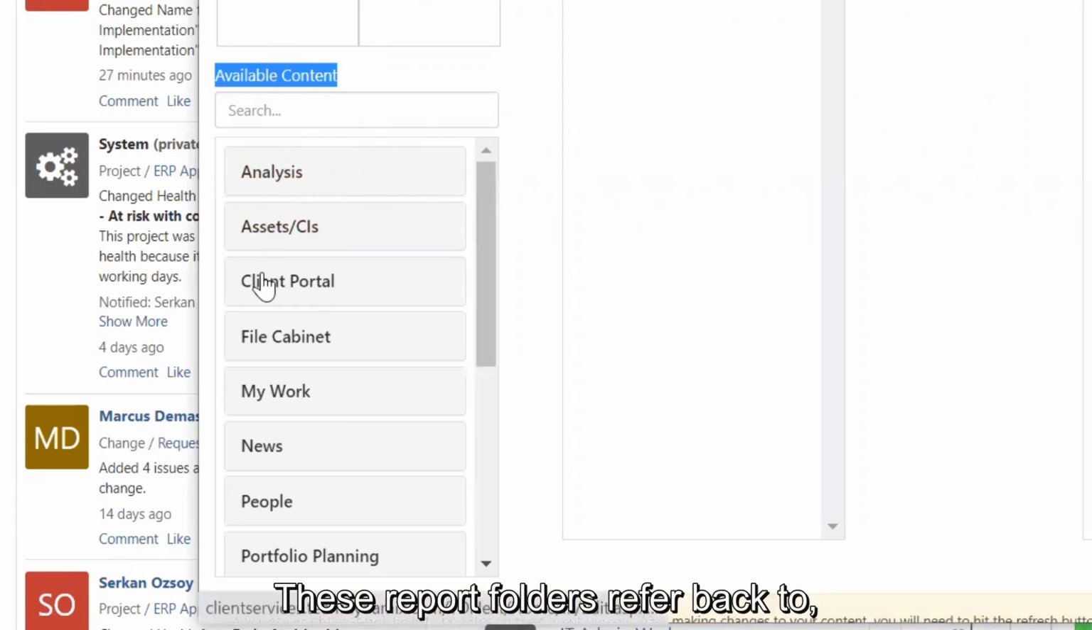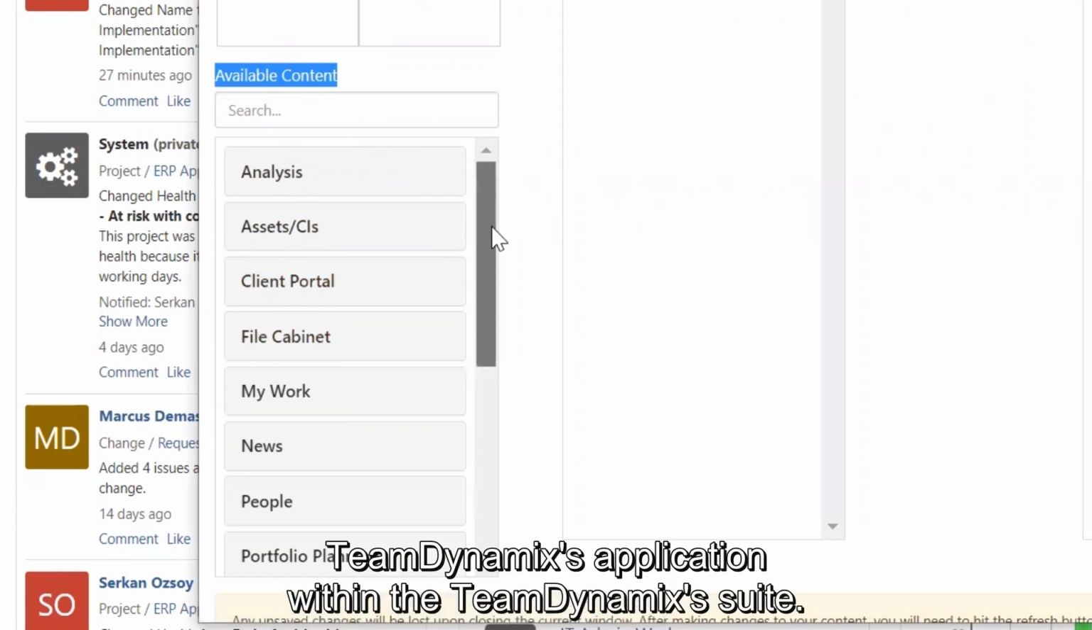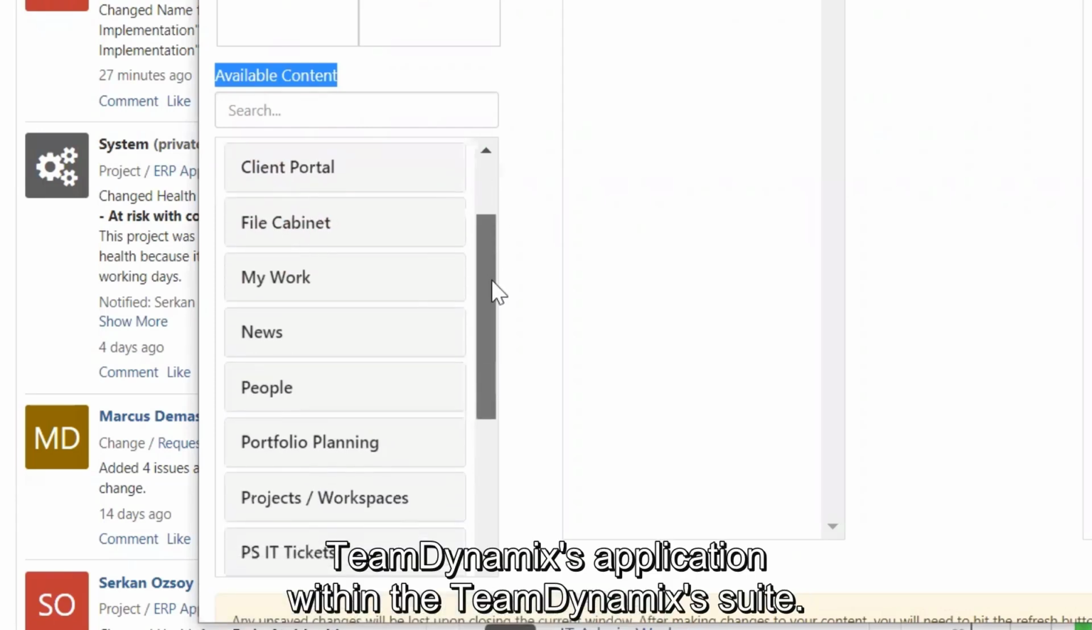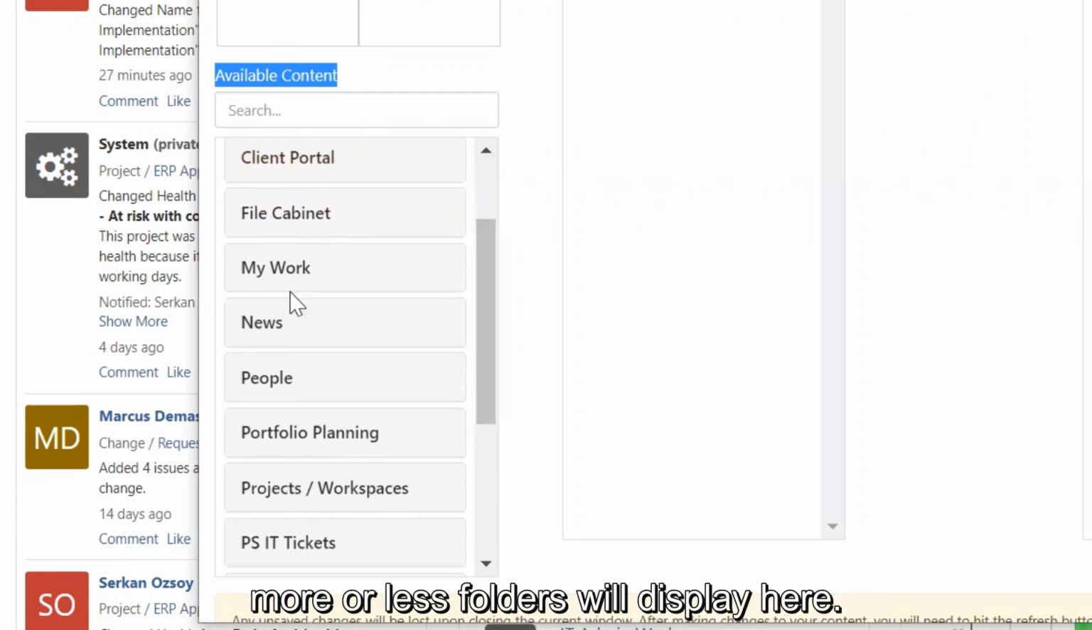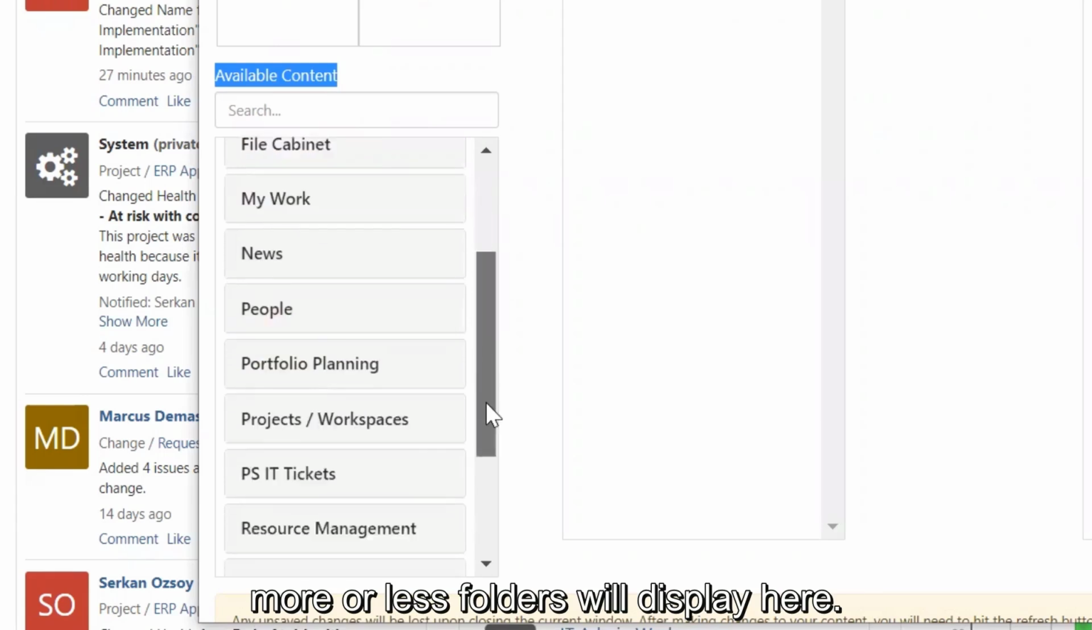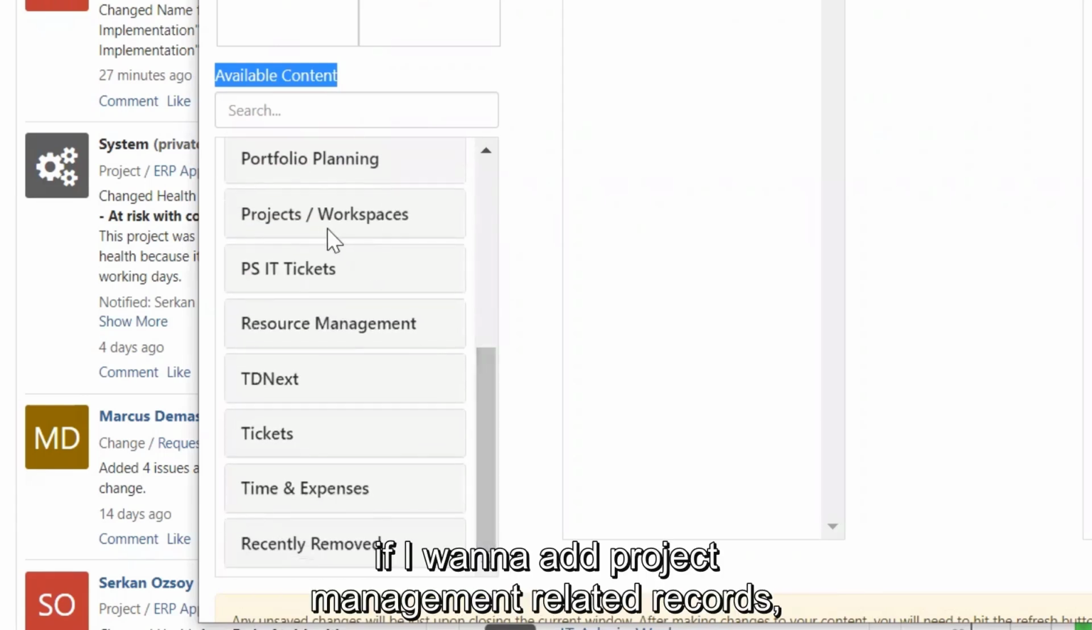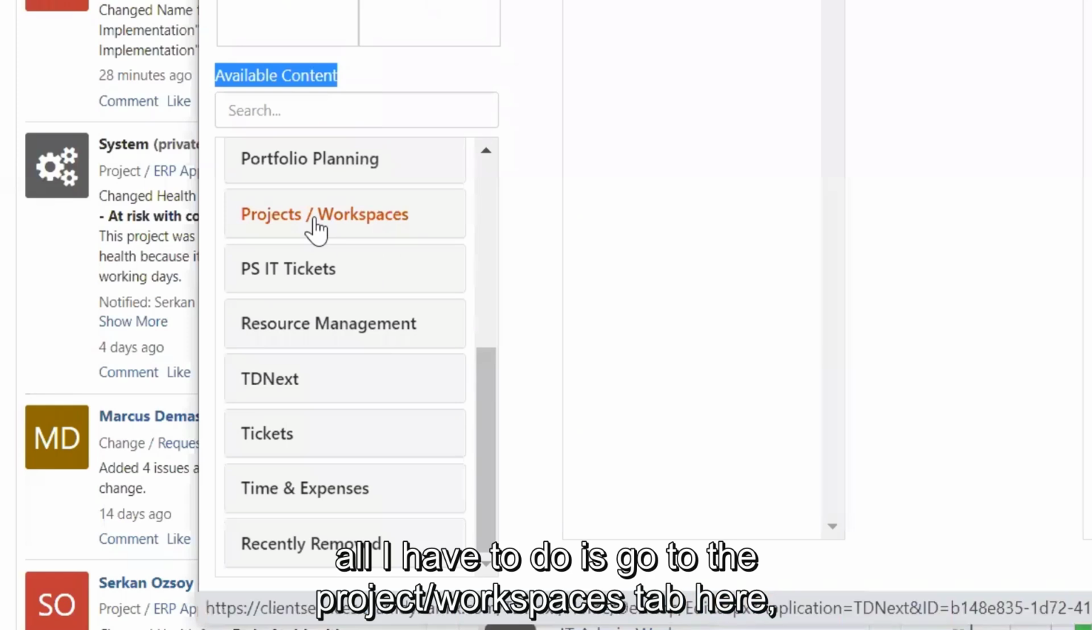These report folders refer back to a Team Dynamics application within the Team Dynamics suite. So as you have access to more or fewer apps, more or fewer folders will display here. For instance, if I want to add project management related records, all I have to do is go to the